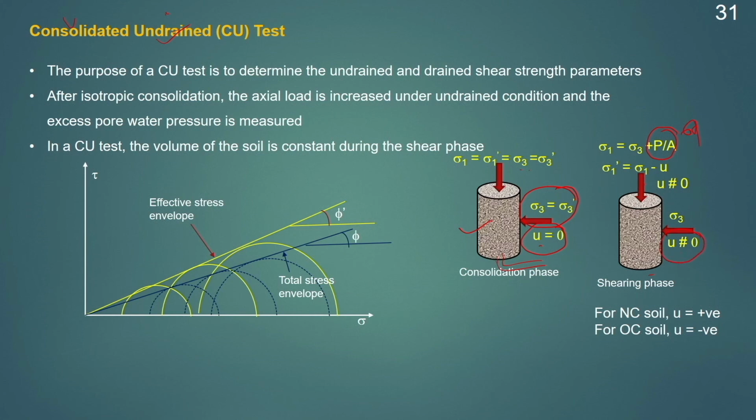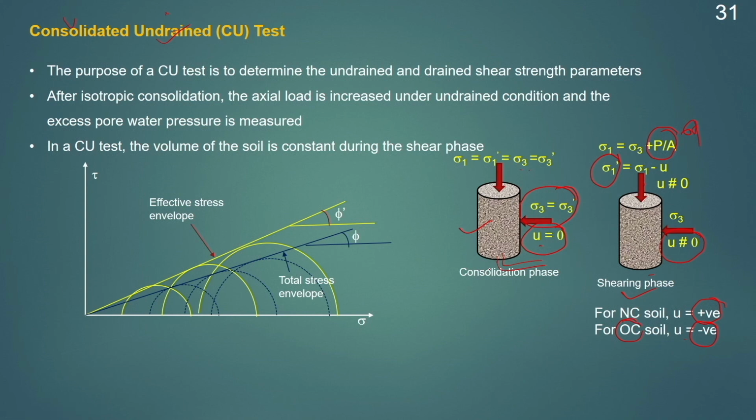The pore water pressure will be generated and the effective stress sigma 1 dash will be equal to sigma 1 minus u. Here we need to understand that for a normally consolidated soil, the pore water pressure will be positive, and for an over consolidated soil, the pore water pressure will be negative.